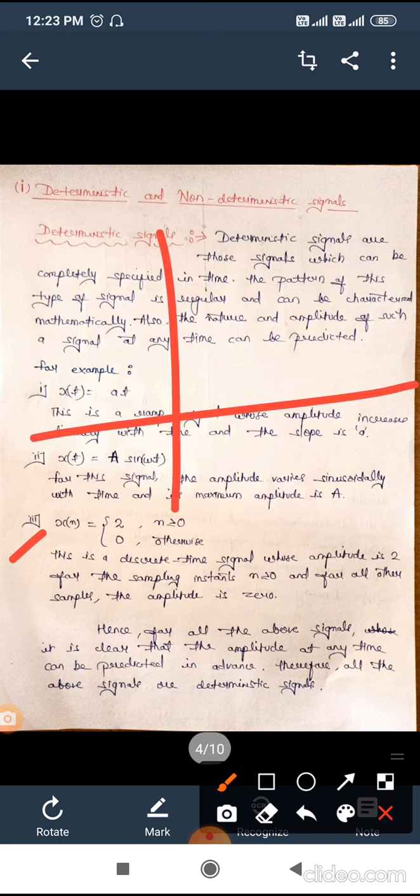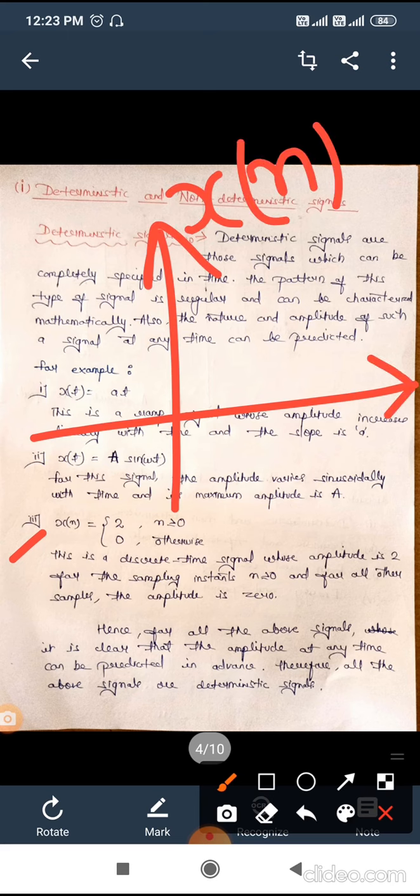If we draw this particular signal as a waveform, here the value 0, then notation 1, 2, 3. Obviously there is a value 2 when the value of n is greater than or equal to 0.